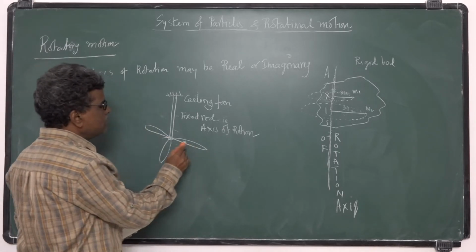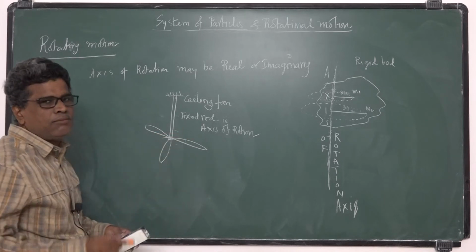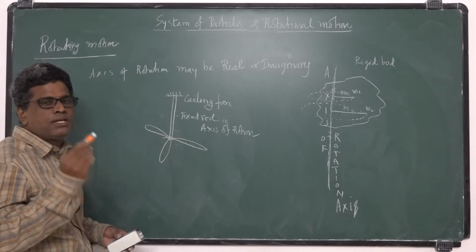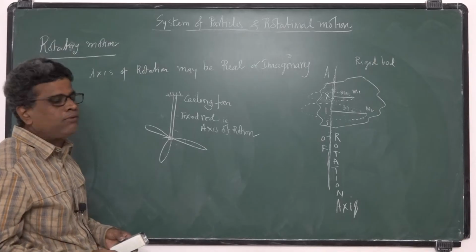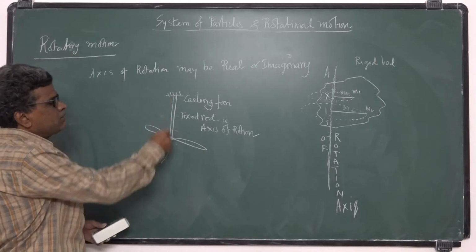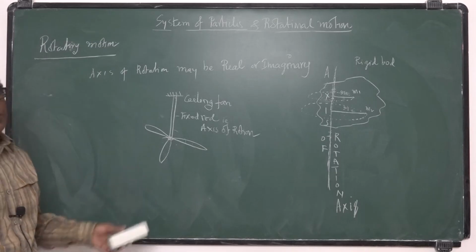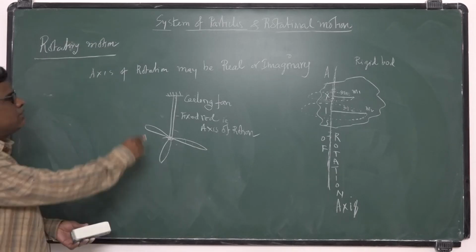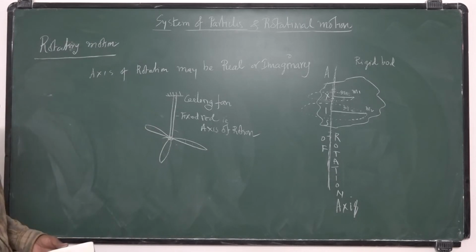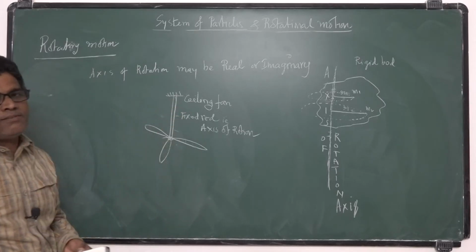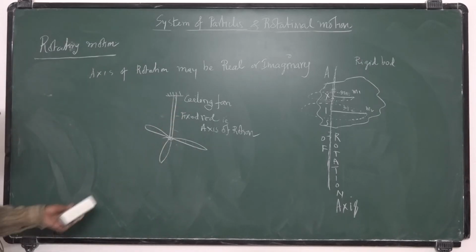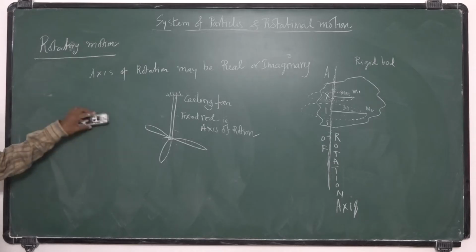All the blades 1, 2, 3 will have the same displacement, velocity, acceleration, angular velocity about this fixed axis. This is called the axis of rotation. Now these blades of the fan are in pure rotatory motion. This is a fixed axis of rotation, and this is the case of a real axis.